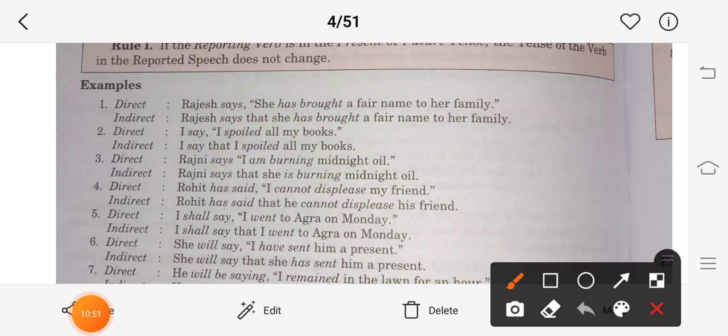A few examples are given over here. Rajni says, this is done. Rohit has said, which is also in the present tense. Has said, as you have learned in tenses, is present perfect, so it is also present. So the verb will not be changed, only the subject will change, as per the speaker. See, Rohit has said, "I cannot displease my friend." So "Rohit has said" is the same, the comma is removed, then we put "that" over here. I cannot displease, so here he cannot displease his friends.